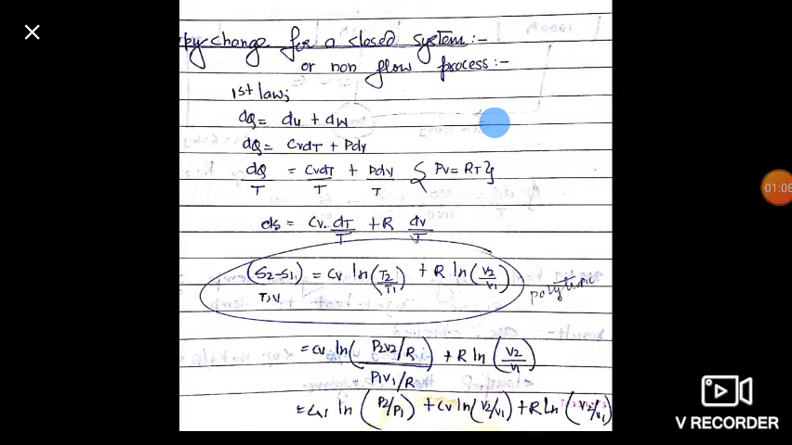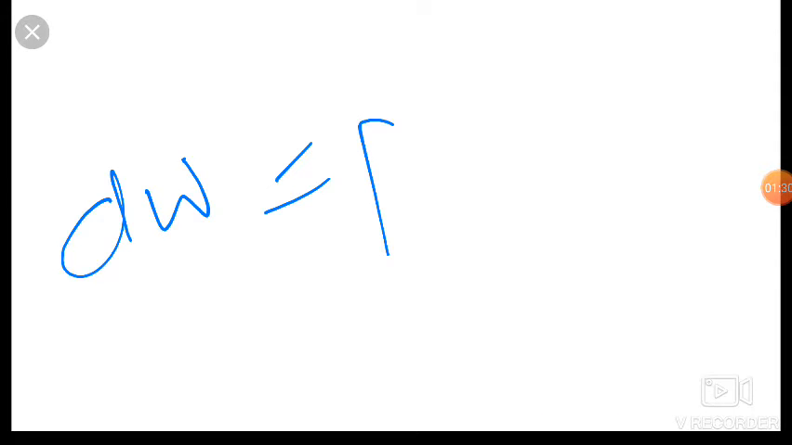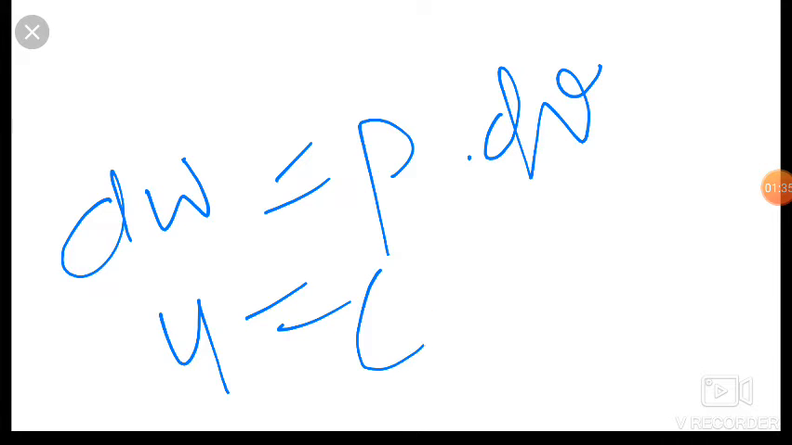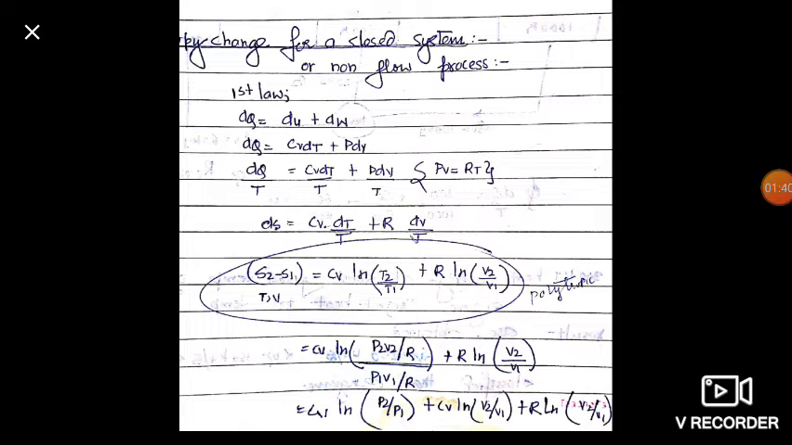Dear friends, we know that first law for process is dq is equal to du plus dw. Now friends, du is equal to cv dt. It is for internal energy, and dw is equal to p dv for surrounding exchange. We already know that dw is equal to p dv for surrounding exchange, and u is equal to cv dt. It is internal energy. So friends, we can write dq is equal to cv dt plus p dv.